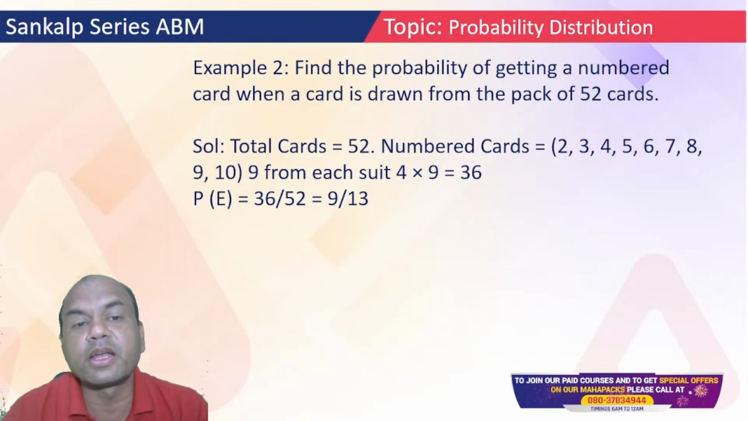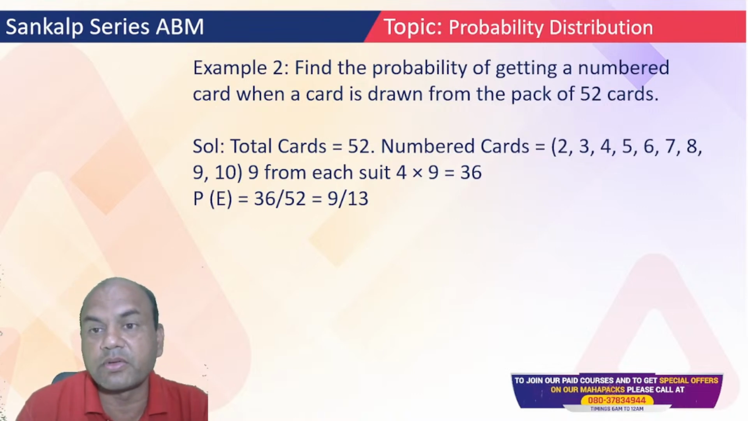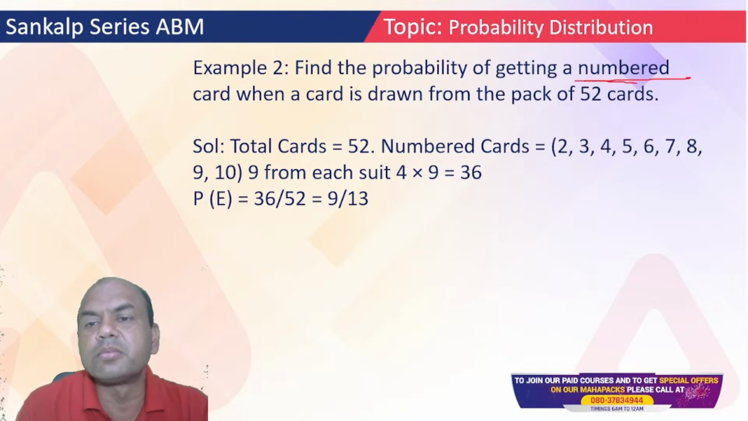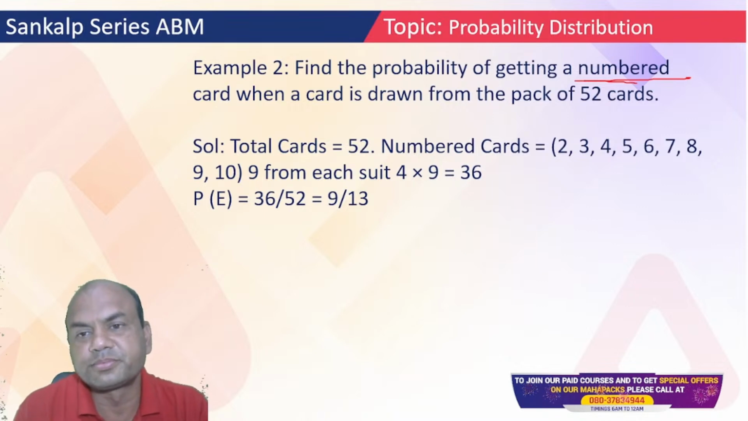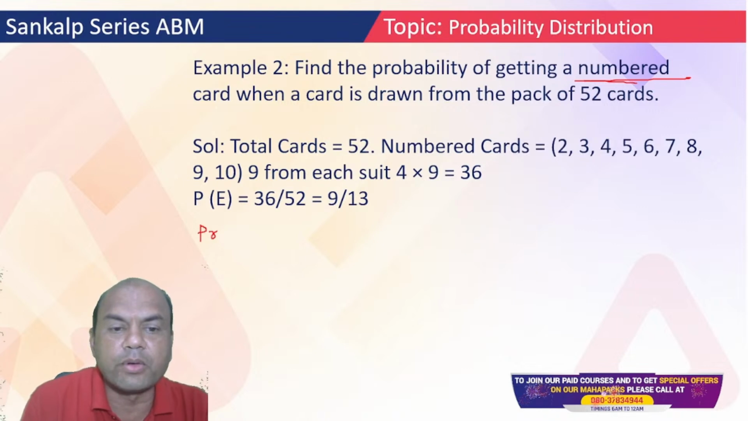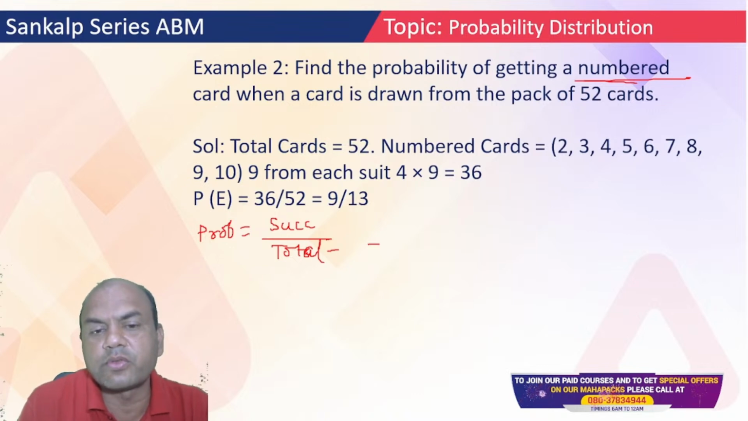Find the probability of getting a numbered card when a card is drawn from a pack of 52 cards. Now I want a numbered card. How many numbered cards are there? Firstly, total is 52. First remember the probability formula: success upon total, the sample space. Total is 52 cards.